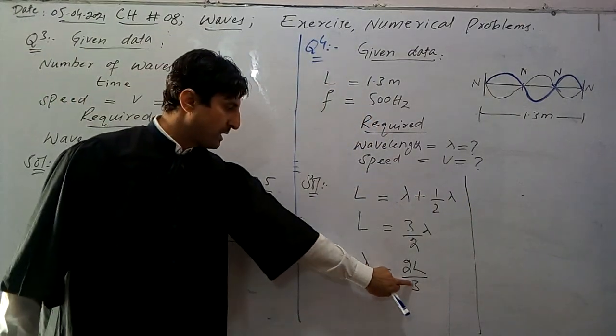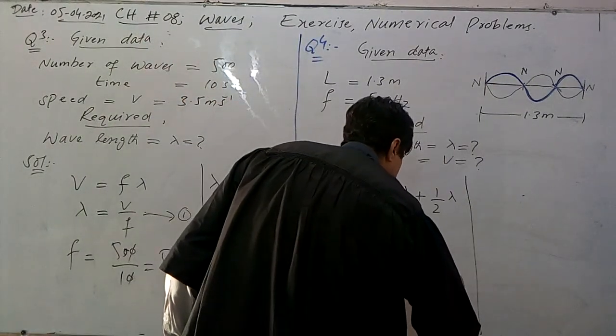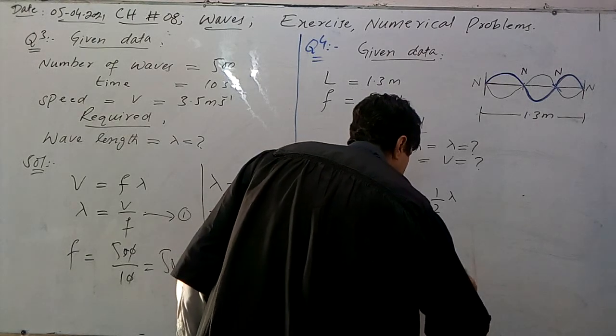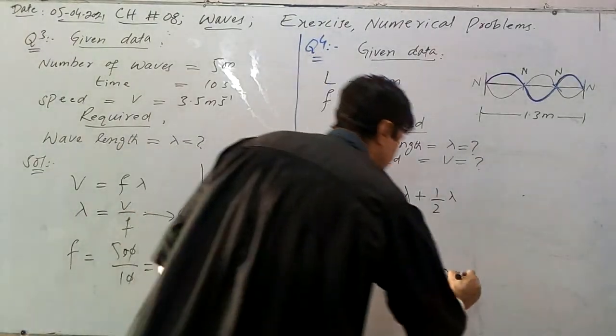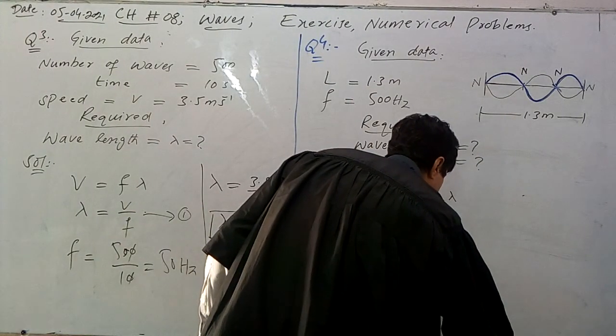What is the value of L? Simply put the value of L here. 2 multiplied by what is L? L is 1.3 meters. So 2 multiplied by 1.3 divided by 3.